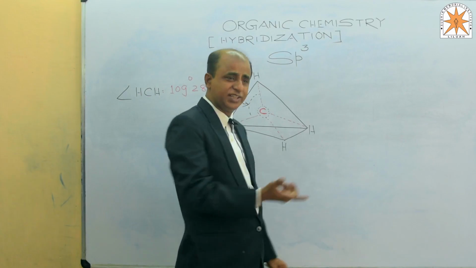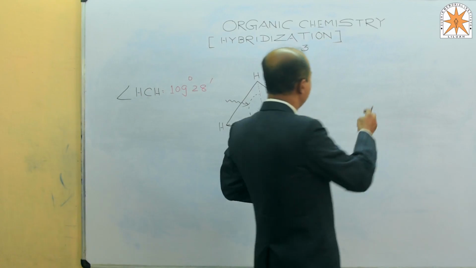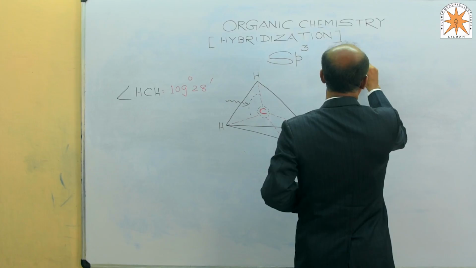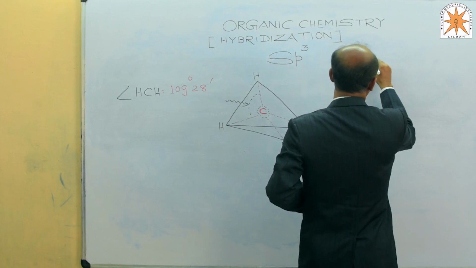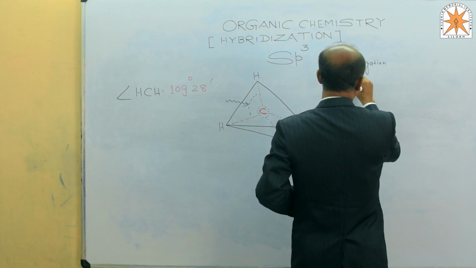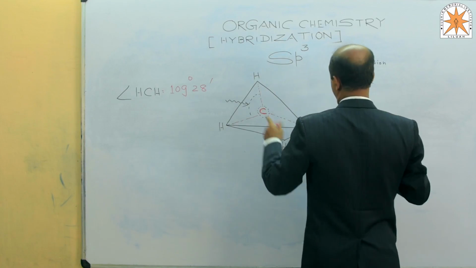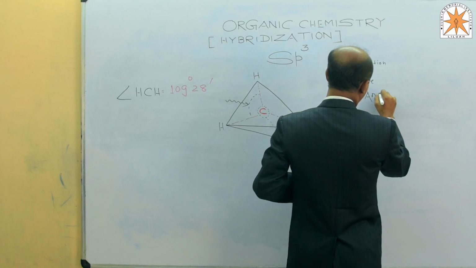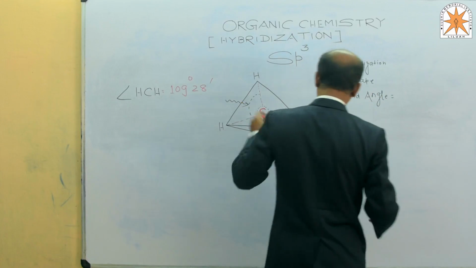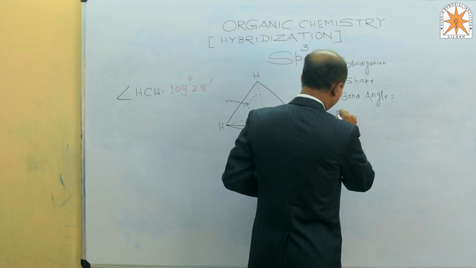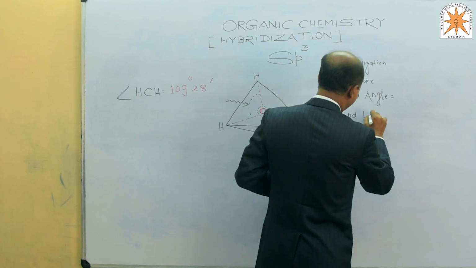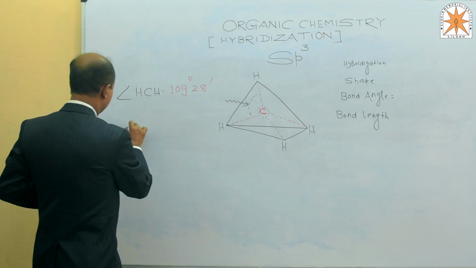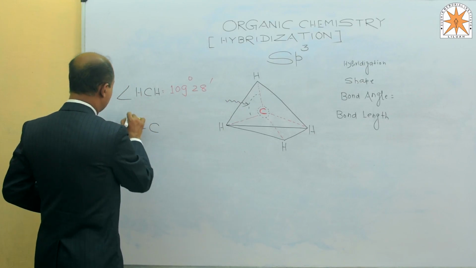If you want to summarize sp3 hybridization, first we have to write the hybridization, that is the nature. Second, the shape, the bond angle, and the bond length. Here there are two types of bond length.